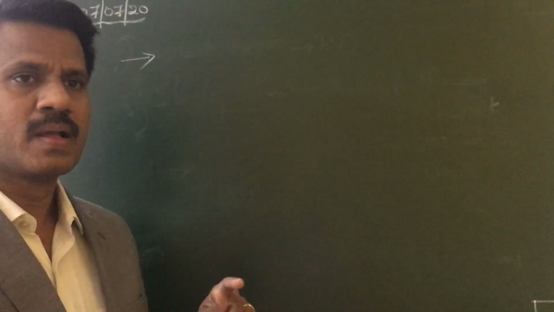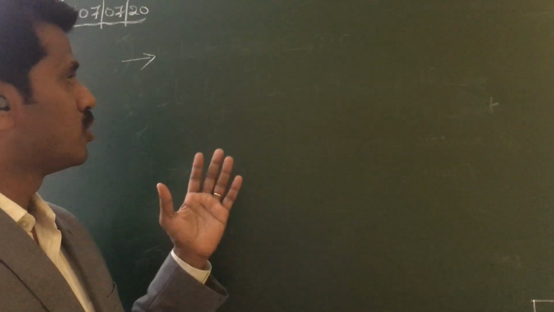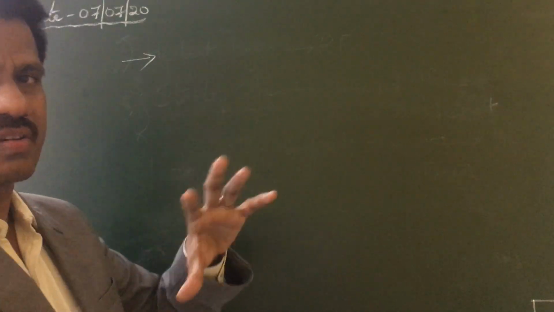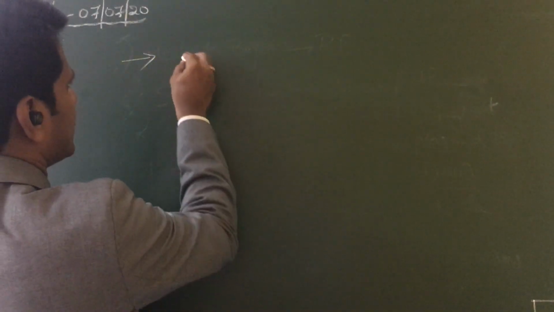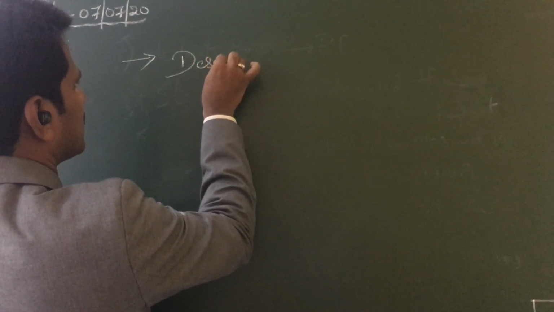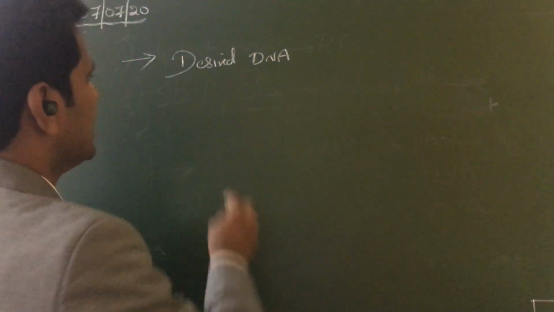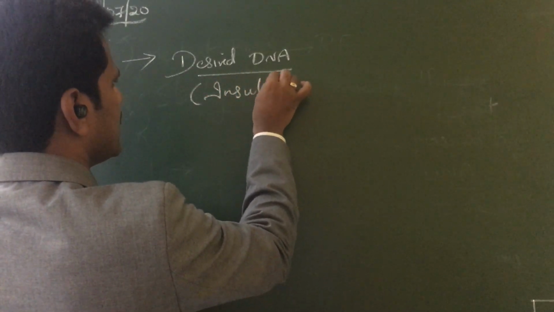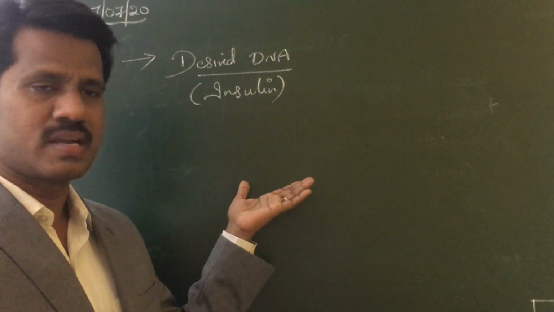You want to insert this insulin character into a bacteria, because human insulin is produced in bacteria. So the desired DNA is insulin, for example. This is just an example to explain better.